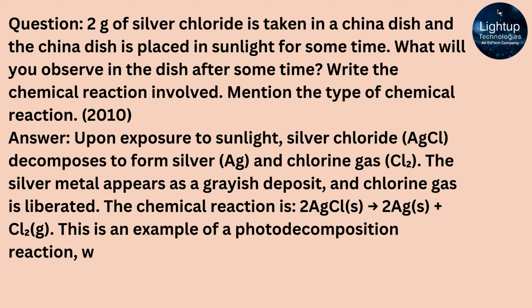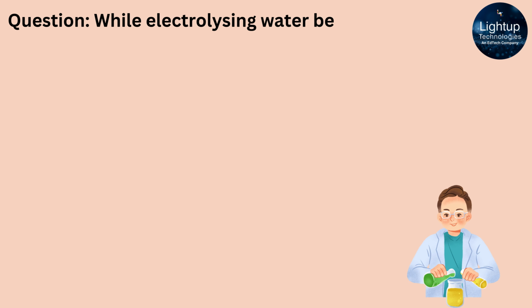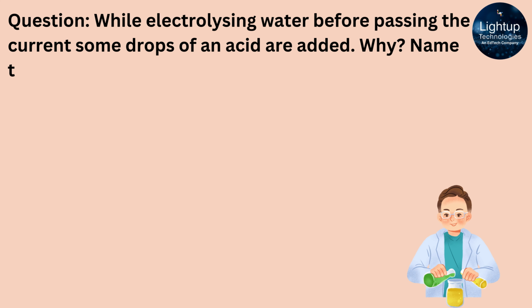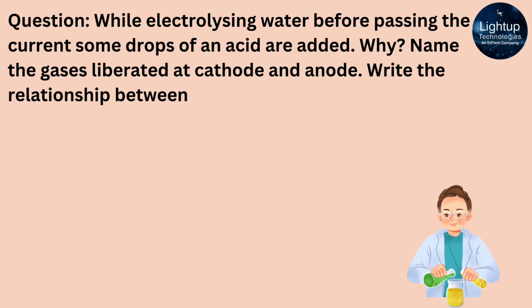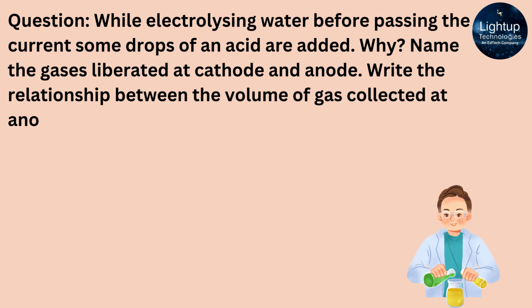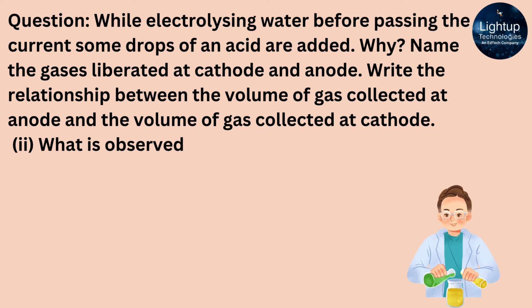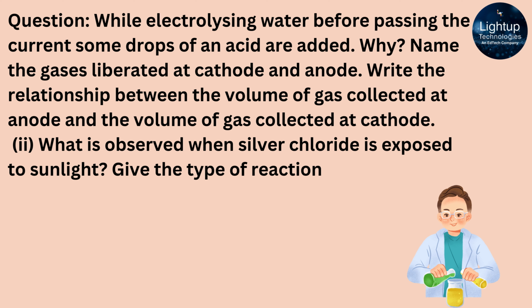This is an example of a photodecomposition reaction, where light provides the energy needed for the decomposition. While electrolyzing water, before passing the current, some drops of an acid are added. Why? Name the gases liberated at cathode and anode. Write the relationship between the volume of gas collected at anode and the volume of gas collected at cathode. What is observed when silver chloride is exposed to sunlight? Give the type of reaction involved.